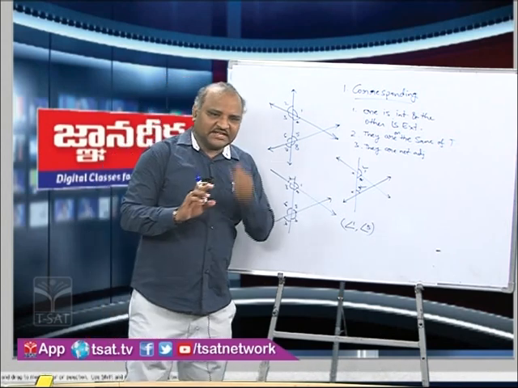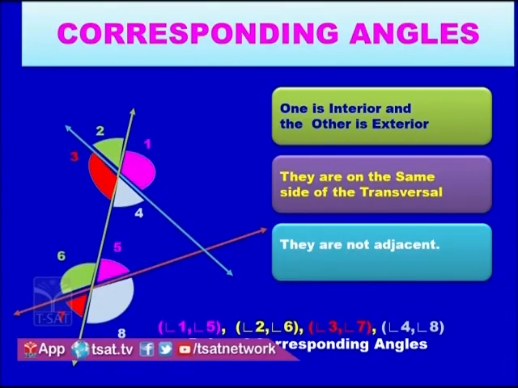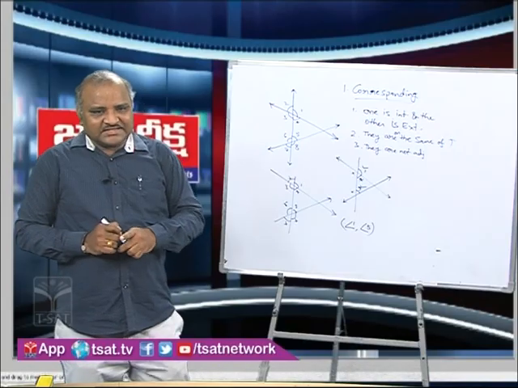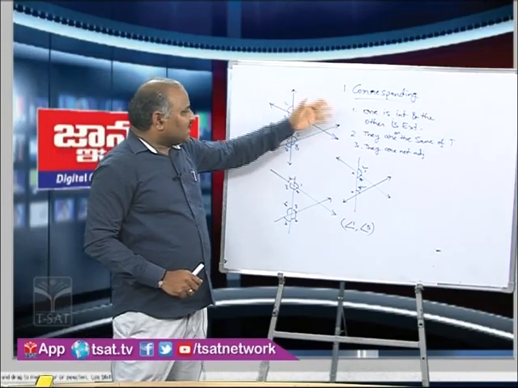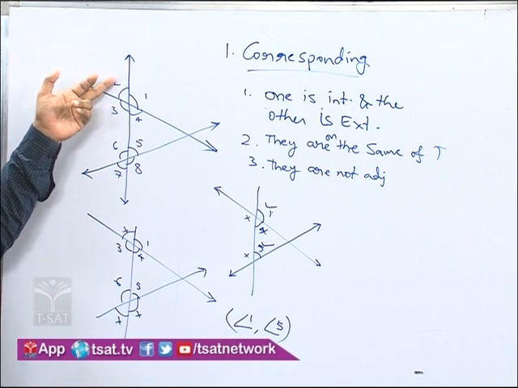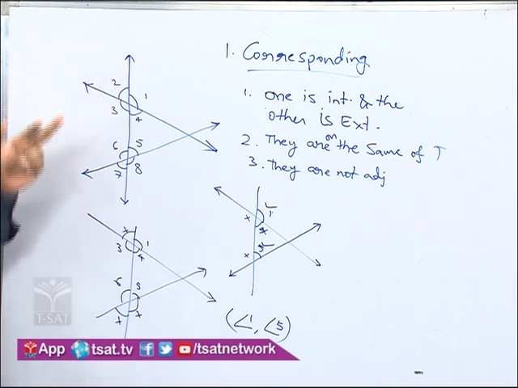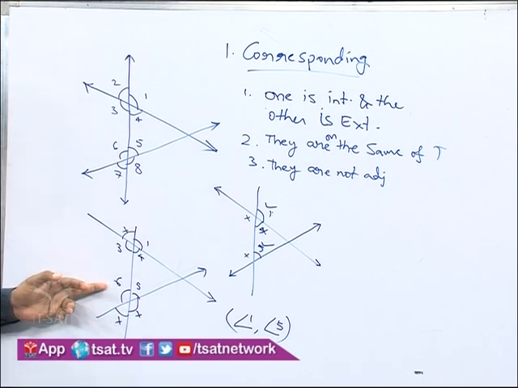Once you can see on the screen, here I have shown all the angles 1 to 8 along with the conditions. Now you can check which angle is corresponding with the remaining angles. Here 1 is corresponding with 5 as we have verified the conditions. In the same way you can verify all the angles along with the conditions. Angle 2 is corresponding with 6.